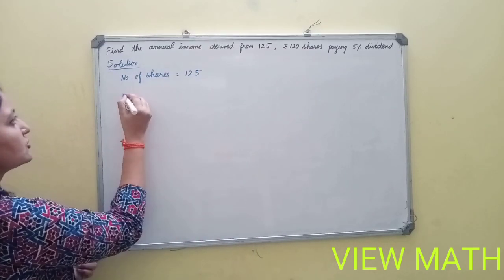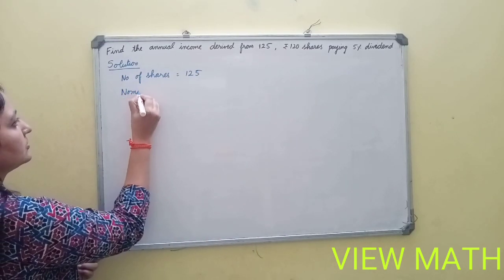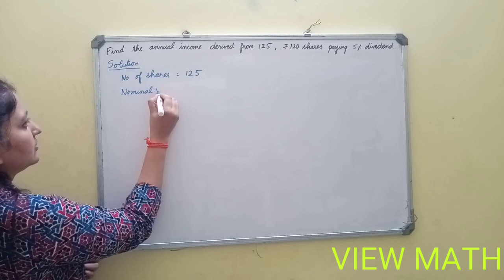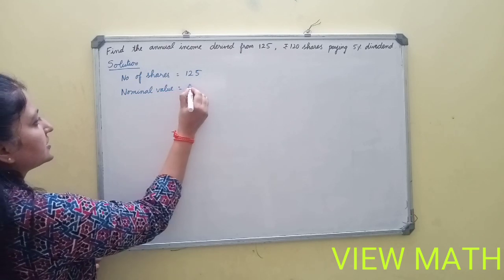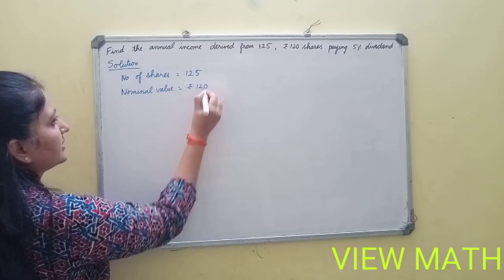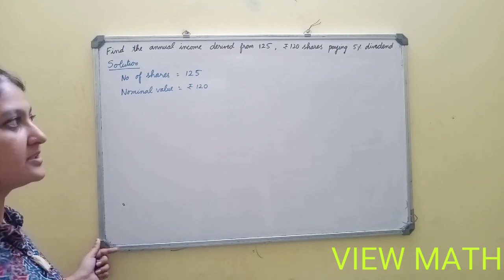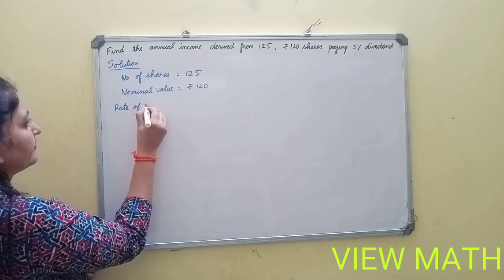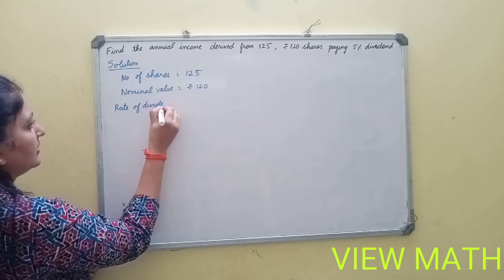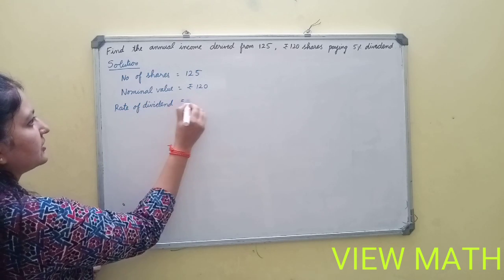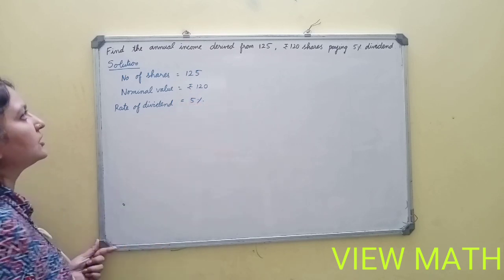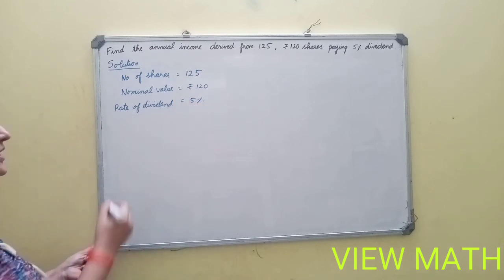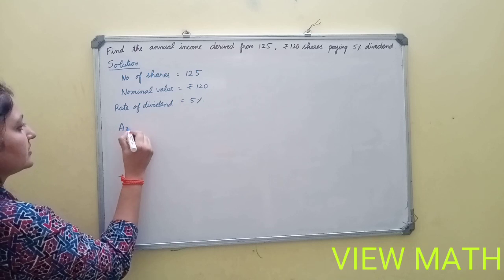Rupees 120 shares, that is nominal value. Nominal value is equal to rupees 120. Paying 5% dividend. Rate of dividend is 5%. Now what they are asking us to find out is annual income.